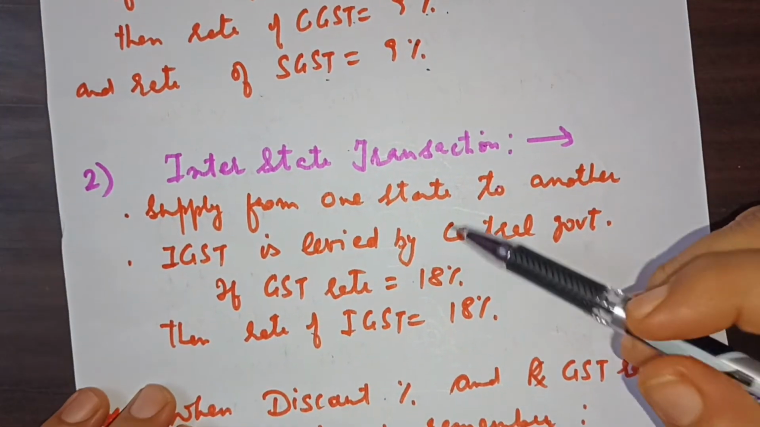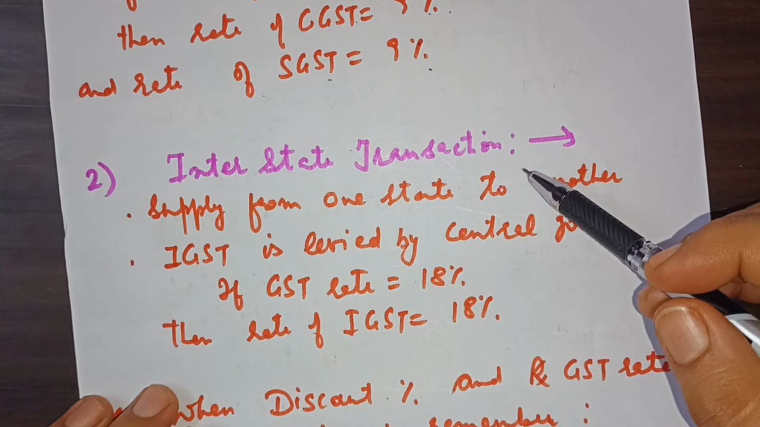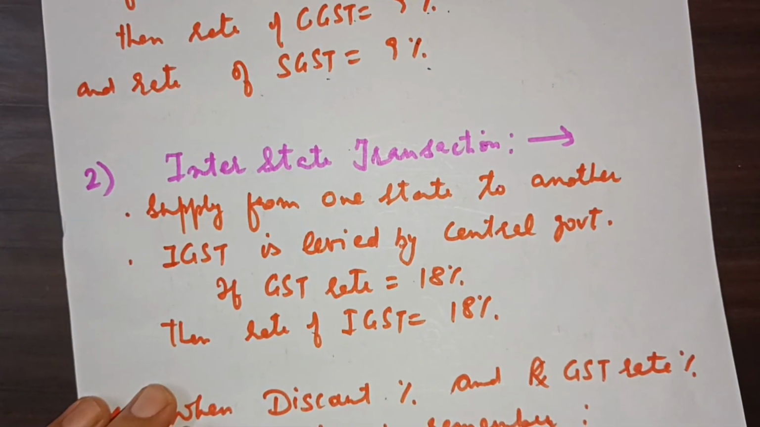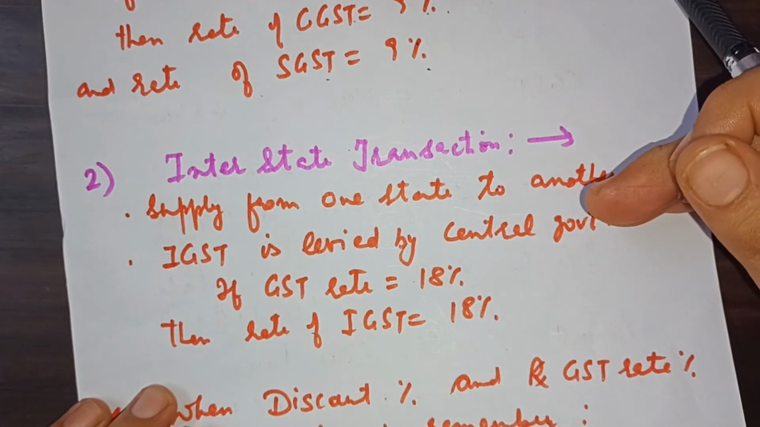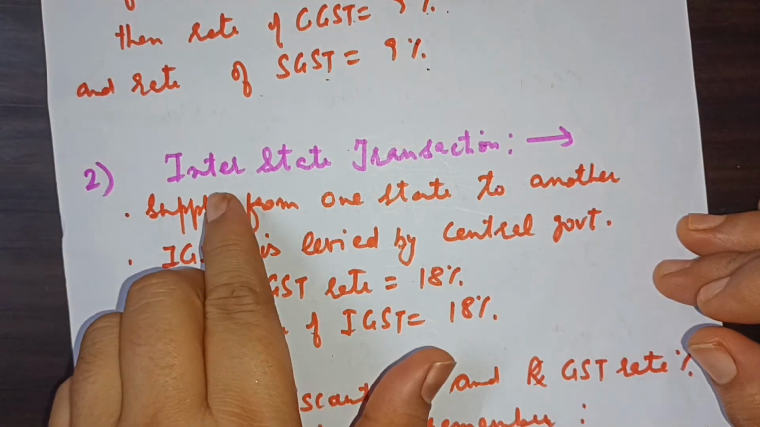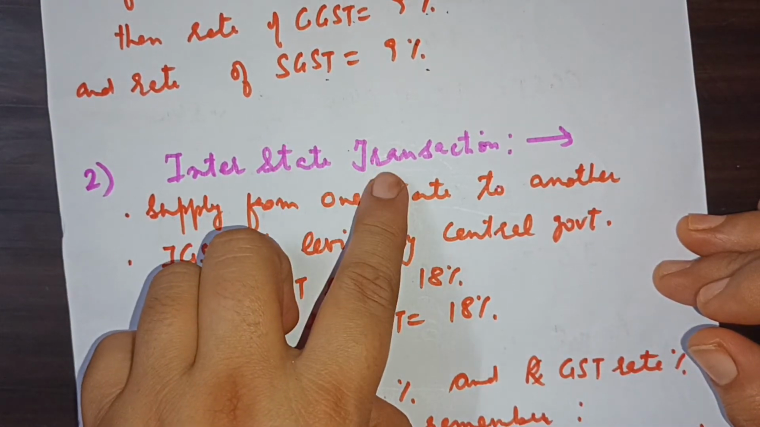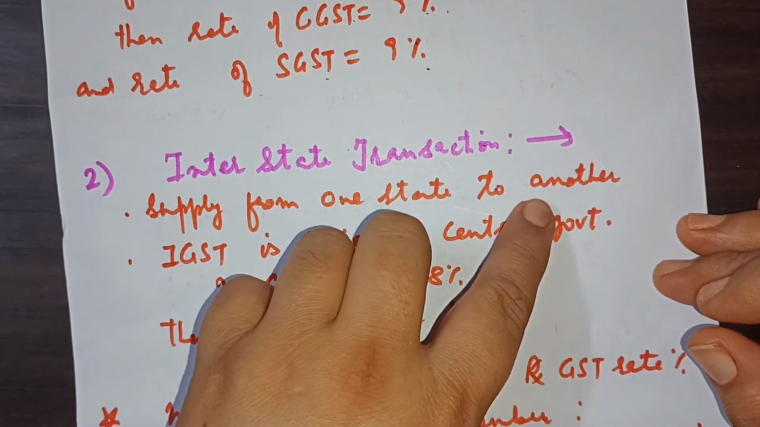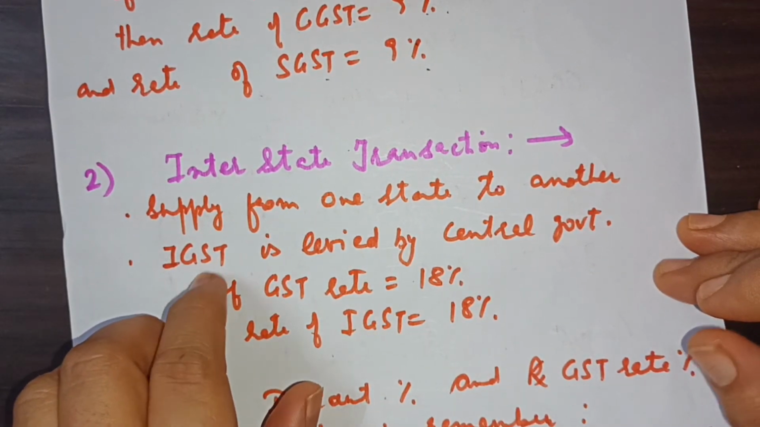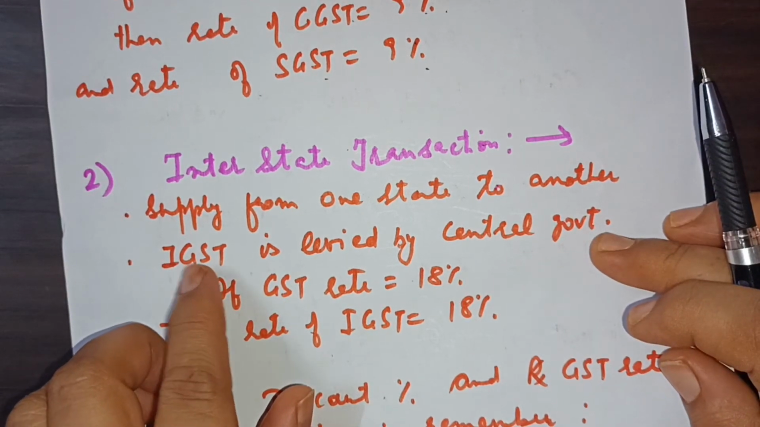Another thing is when there is an interstate transaction, that is, supply from one state to another state. Like things are manufactured in Unna, Himachal, but they are shifted to Delhi for selling purposes. This comes under the interstate transaction. Things have moved from one state to another. In this case, one tax only is levied by the central government. This is known as IGST.